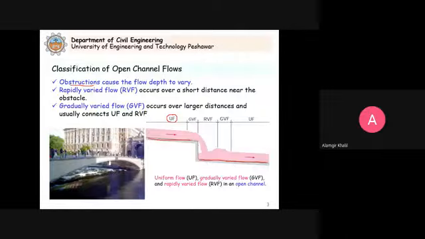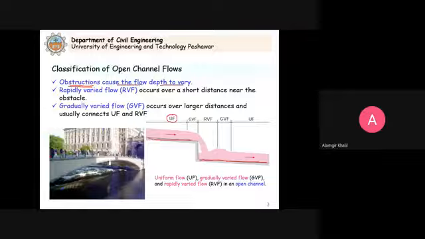So definitely we have to provide a drop structure here. Similarly, on rivers, we have to construct barrages, dams, weirs, and other hydraulic structures. So essentially we are bringing changes in the flow conditions. And generally we say that obstructions cause the flow depth to vary.